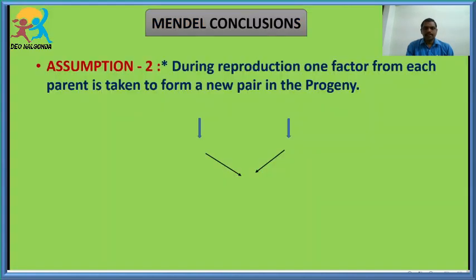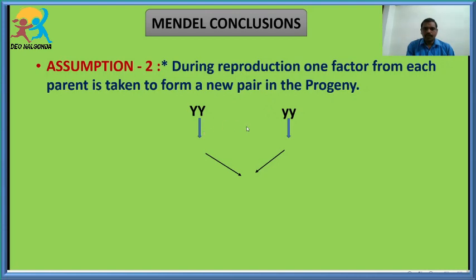And what was the second assumption? The second assumption is about reproduction, when this male organism with pure yellow color seeds crosses with the female organism, the plant with green color seeds. During the process of the crossing, what happens? One factor comes from each parent. For example, you see here, this is the yellow color and this is the green color, this is the male parent and this is the female parent.